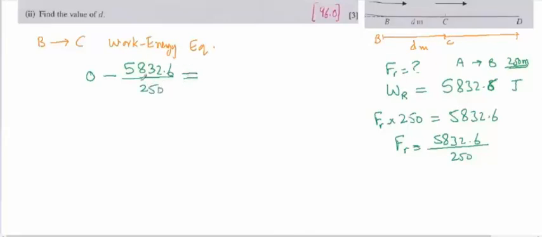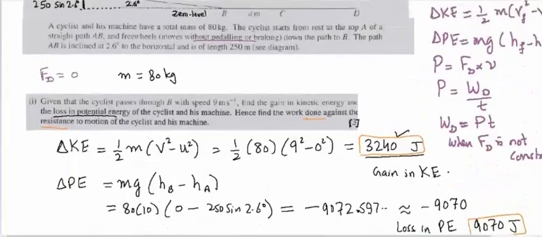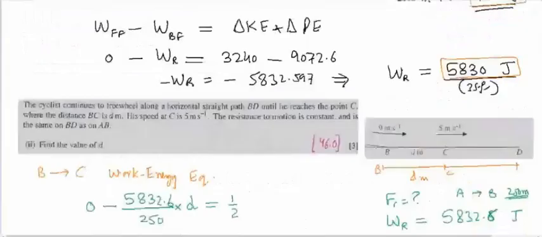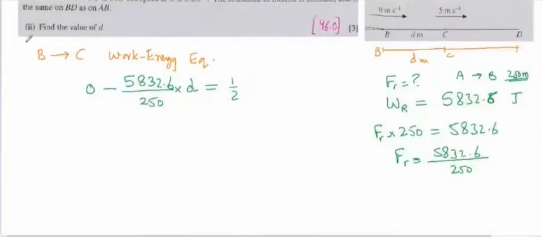And this is the force, sorry, not the work done. This is also a mistake which students usually make. This is the force only, so in the work energy equation we have to put in the work done, so times the distance moved. So times D, where D is the distance moved from B to C. That is equal to change in kinetic plus change in potential. Now change in kinetic will be half into M. M, the mass, was 80 kg.